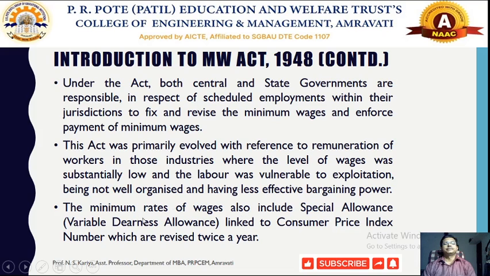So the minimum rate of wages will include some kind of special allowances, for example variable dearness allowances. Depending on that, the wages would be calculated, and those wages have been linked to the consumer price index number, which is revised twice a year. So every 2 years consumer price index numbers are calculated. Depending on that, some special allowances should be added into the existing wages, and from time to time these wages are being revised by the central as well as the state government.